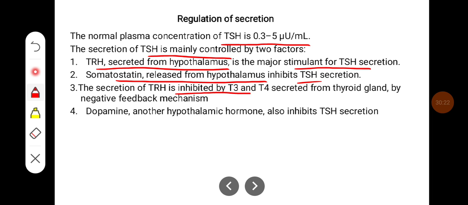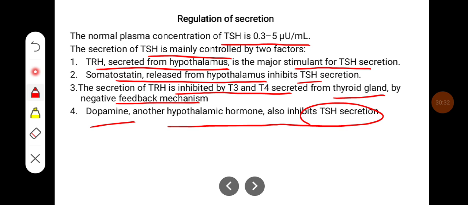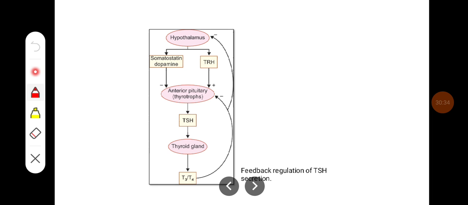Secretion of TRH is inhibited by T3 and T4 secreted from the thyroid gland by a negative feedback mechanism. Dopamine, another hypothalamic hormone, also inhibits TSH secretion. This is the feedback regulation of TSH. The thyroid gland, which produces T3 and T4, inhibits production of TSH by a negative feedback mechanism.